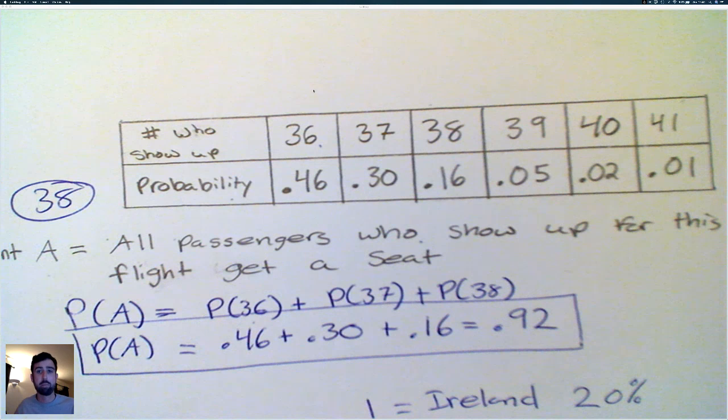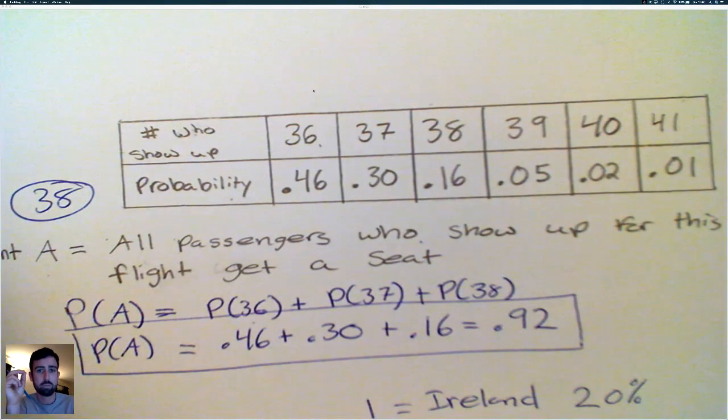Now that's a pretty high probability, which is why they oversell. Because let's say 39, 40, 41 people show up. That's a low probability. And the money airlines make from overselling tickets and having people no-show will cover what they would then have to pay people to say, hey, we don't have enough seats on this flight. Can we pay you $500 and put you on a flight later?